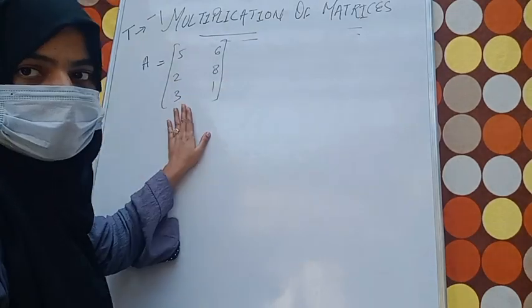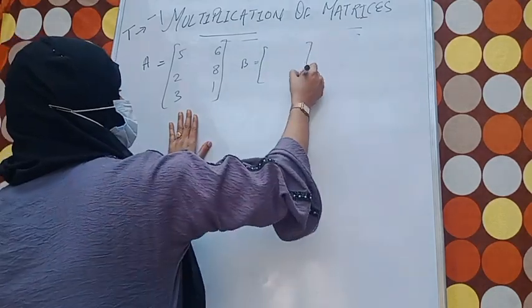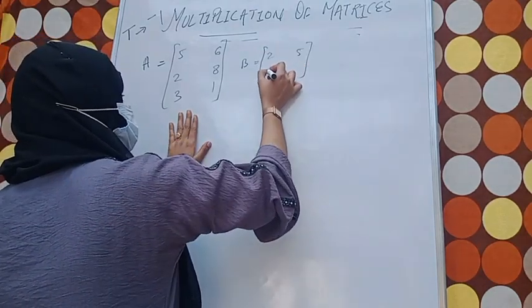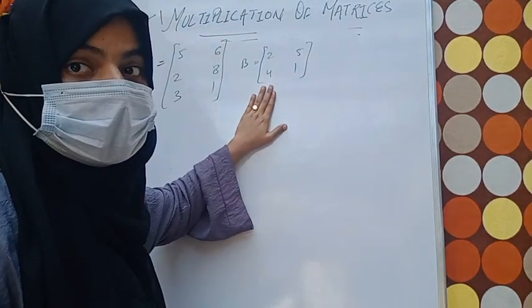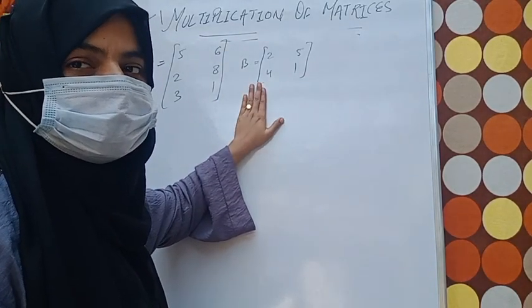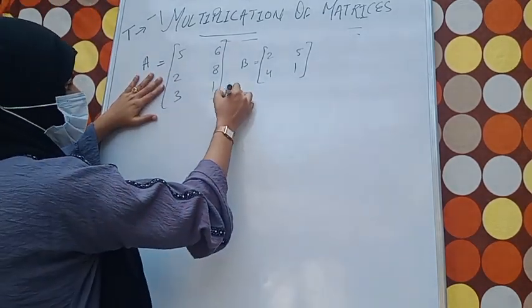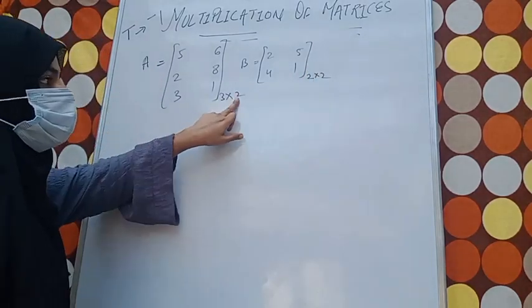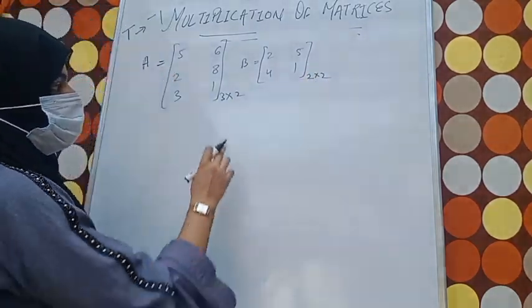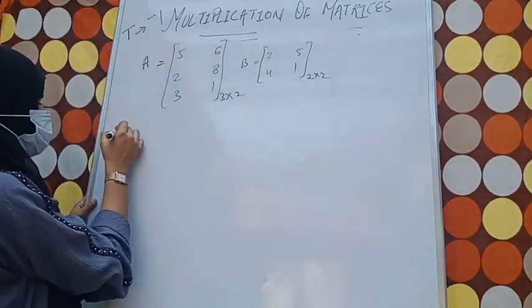How many columns are there? 2. How many rows are there? 2. But columns are 2. Rows 2, columns 2. Here rows 3, columns 2. Here 2 rows and 2 columns. So the number of columns is equal to the number of rows. The number of columns is equal to the number of rows. So multiplication can be performed. So see how it can be done.